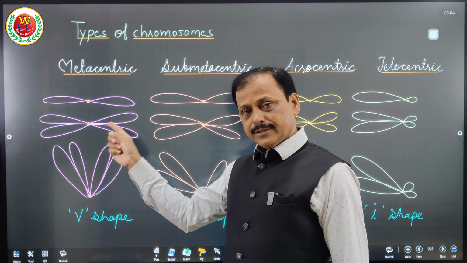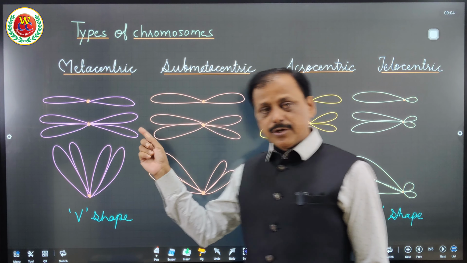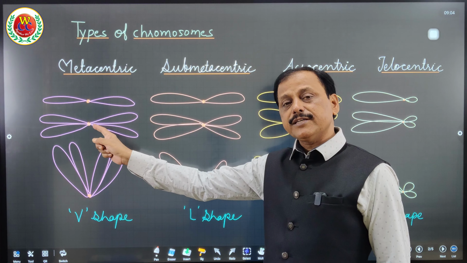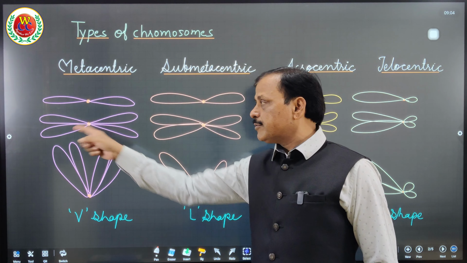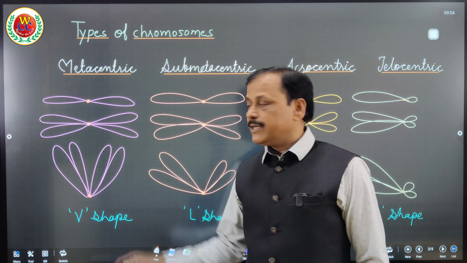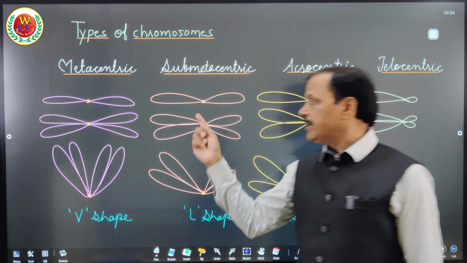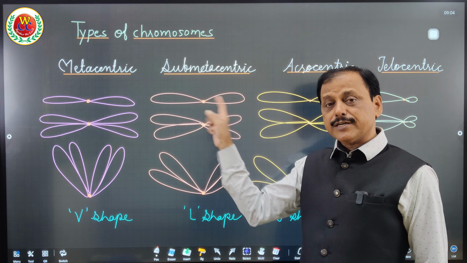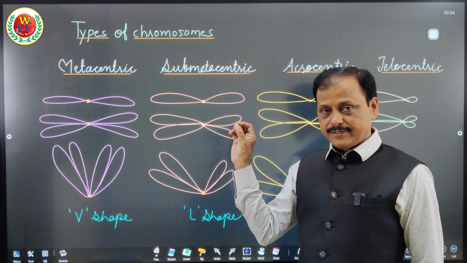So these are chromosomes. There are 4 types on the basis of the location of the centromere. Here centromere in the middle means both arms of the chromosome are of equal length, that is called metacentric chromosome. One of the arms of that chromosome is short, another is longer. This is submetacentric.